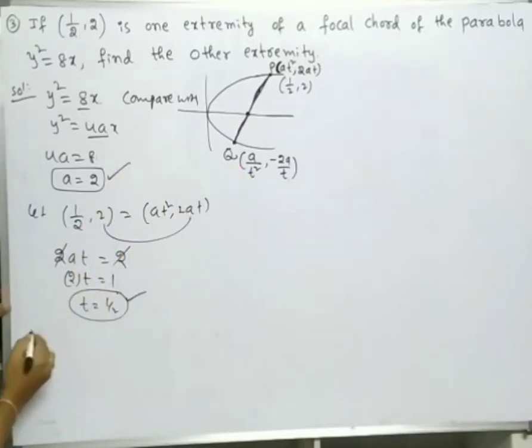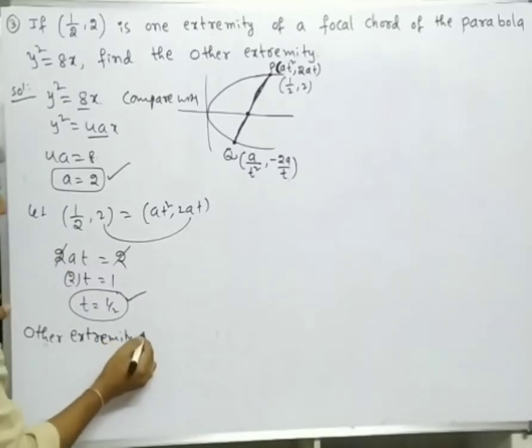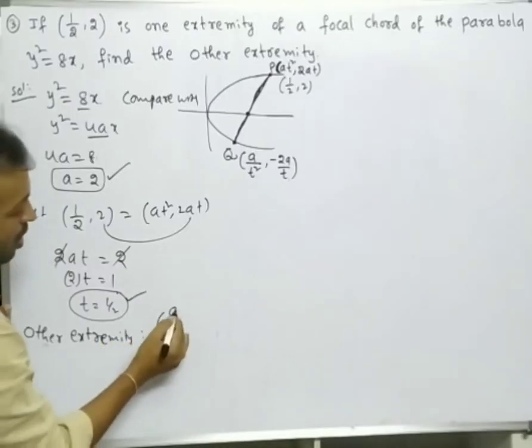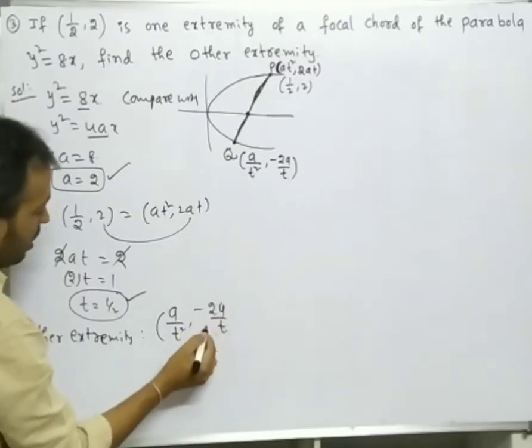So the other extremity. Extremity means end point. The other end point of the focal chord, what is the formula? A by t square comma minus 2a by t.